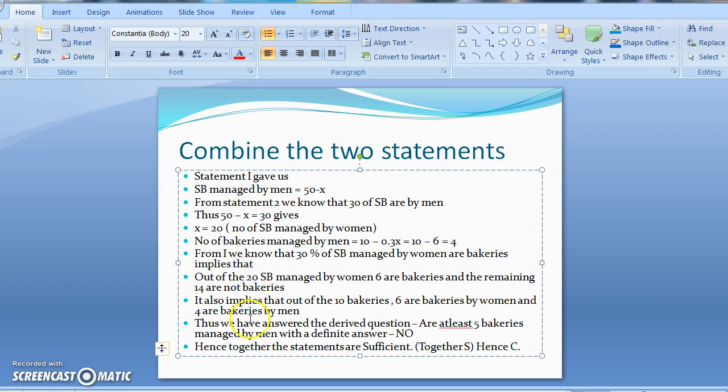So here I've just explained this part again, where from 1 we knew that 30% of the small businesses are managed by women. Are bakeries implies that out of the 20 small businesses managed by women, 6 are bakeries and the remaining 14 are not bakeries, which also implies that